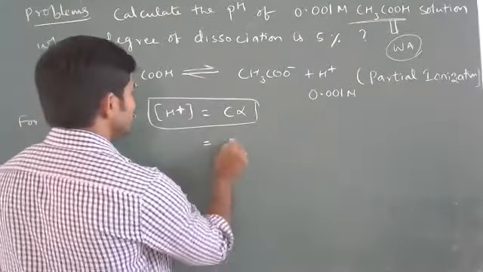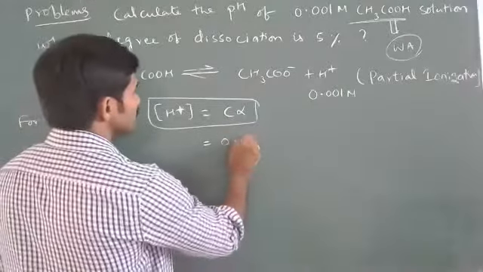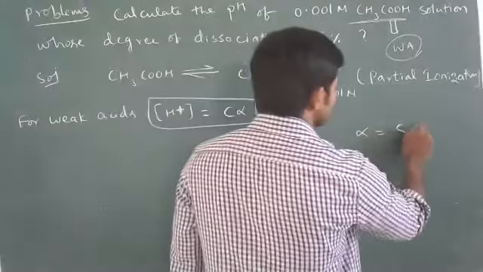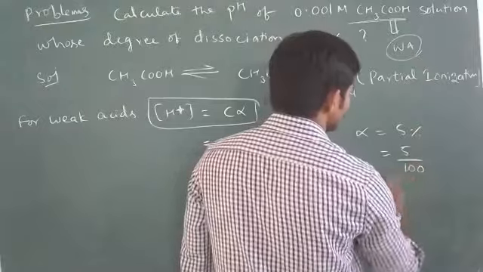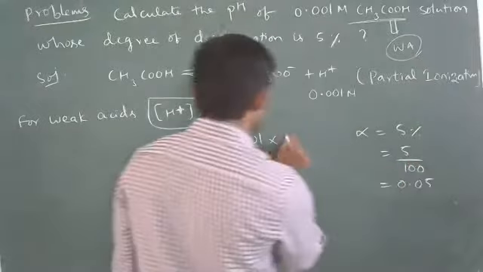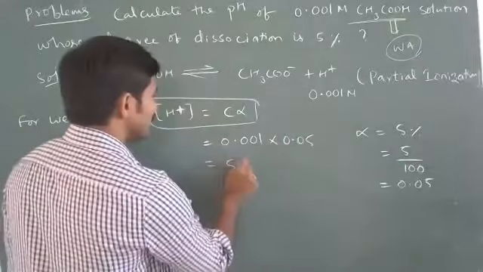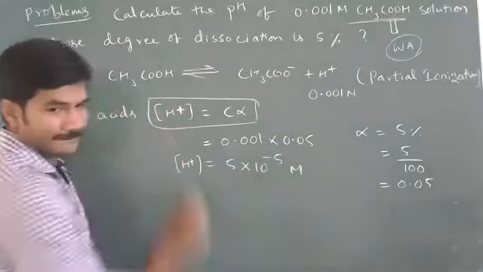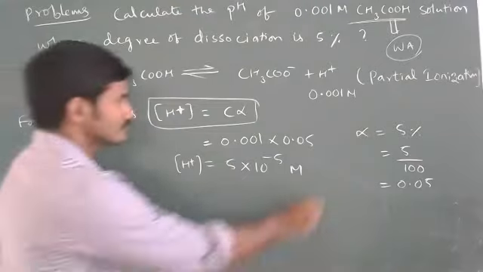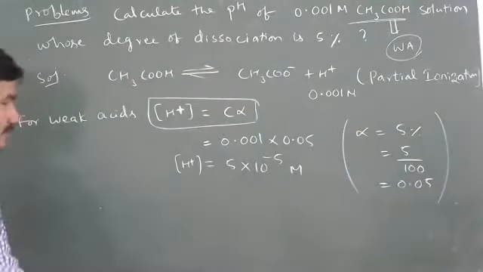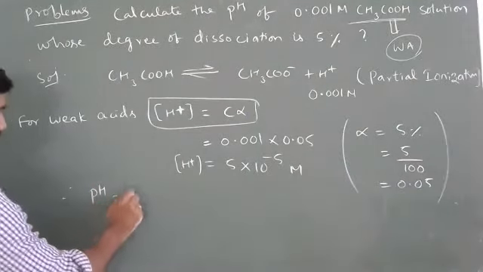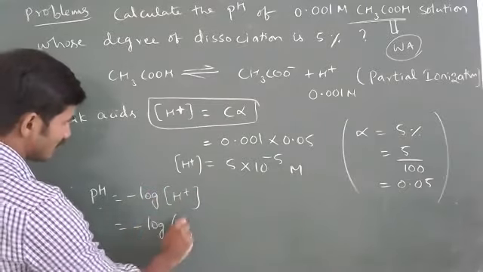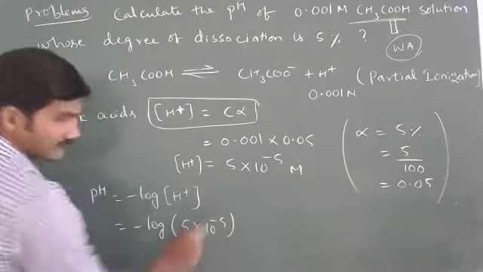Now the concentration C is 0.001 into alpha 5%. Alpha is 5% means 5 by 100, that is equal to 0.05. So it is 5 into 10 power minus 5 M. This is the H plus. Understood? Now apply in the pH formula. So pH is equal to negative logarithm of H plus. So negative logarithm of 5 into 10 power minus 5.